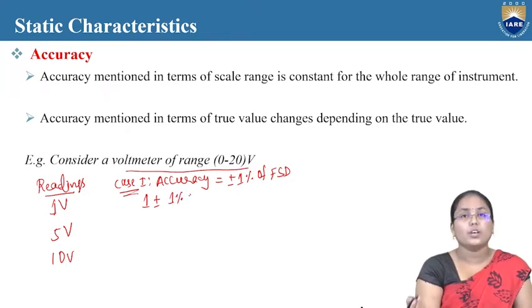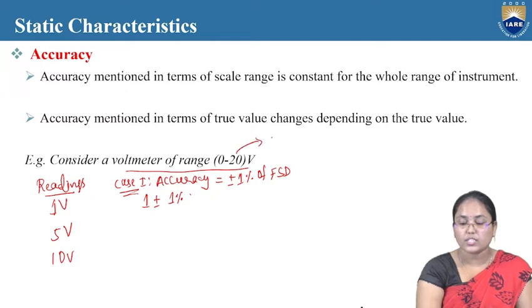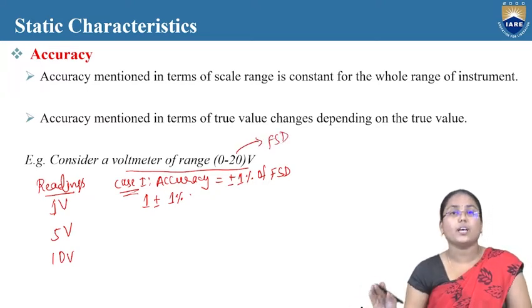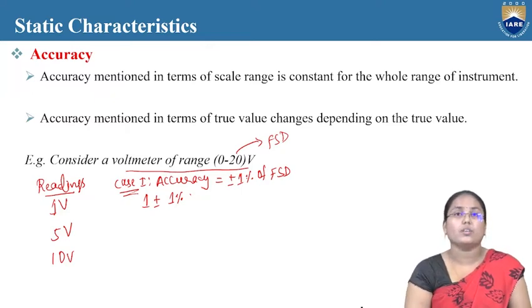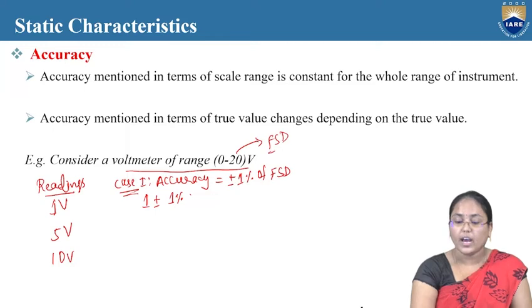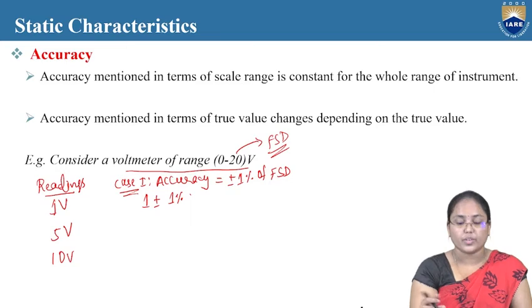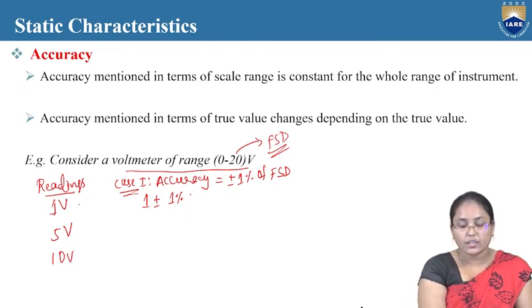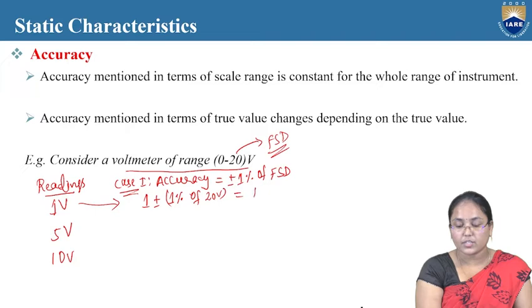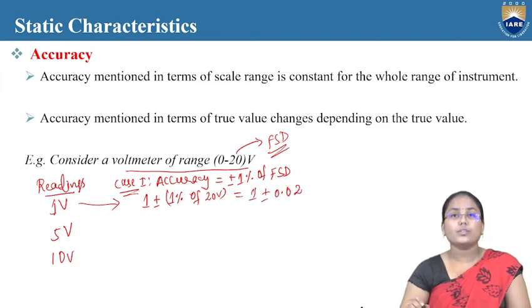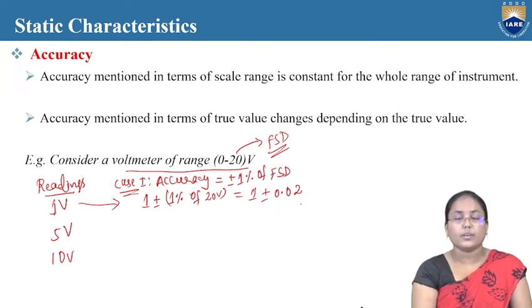How much is the full scale deflection? 20 volts is the full scale deflection. That is the highest value that can be acquired in this particular measurement process, because the voltmeter range is from 0 to 20 volts. So the highest value that it can achieve is the full scale deflection, that is 20 volts over here. So with respect to the first reading, 1 plus or minus 1% of full scale deflection, that is 20 volts, is equal to 1 plus or minus 0.02. So here the value will be 1 plus or minus 0.02.